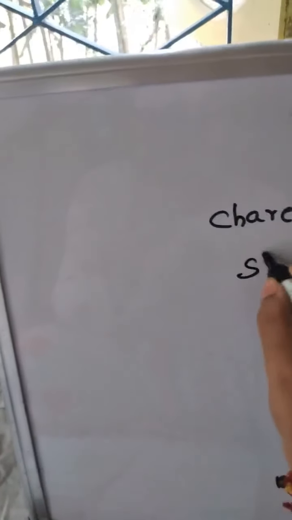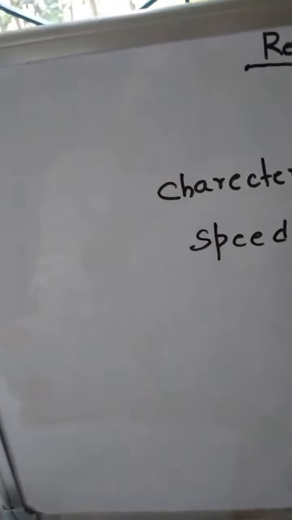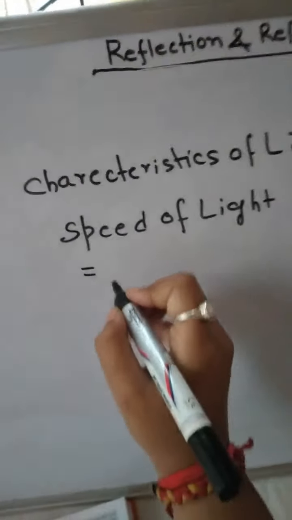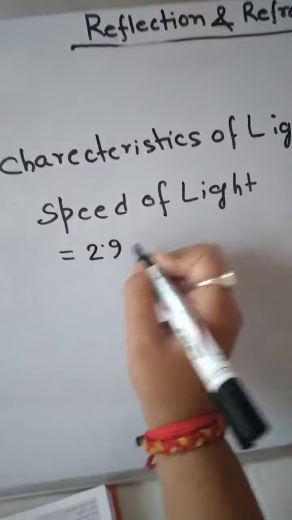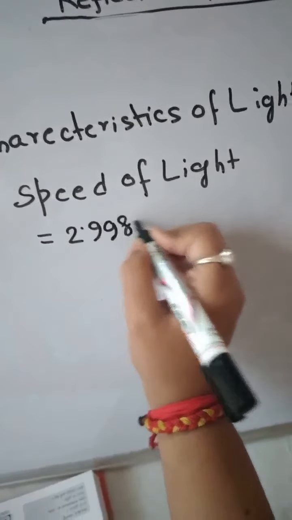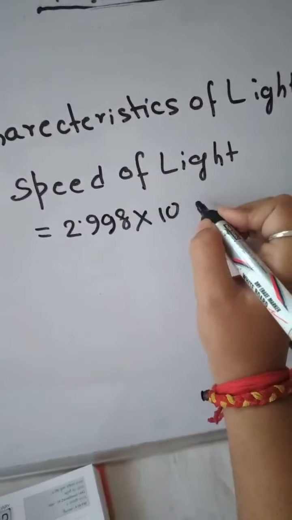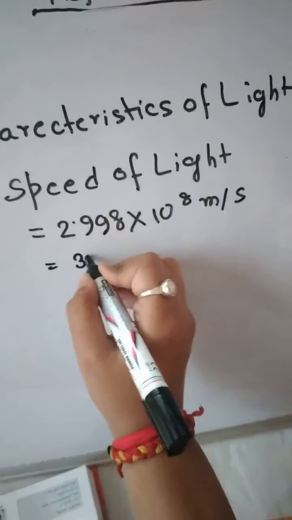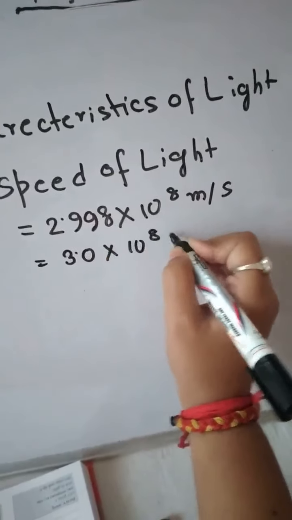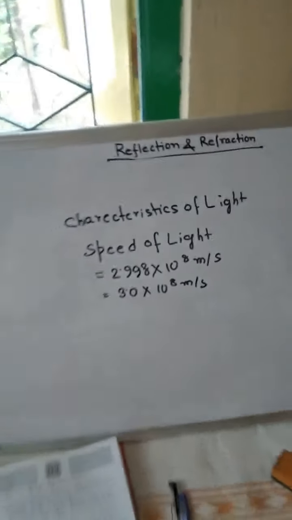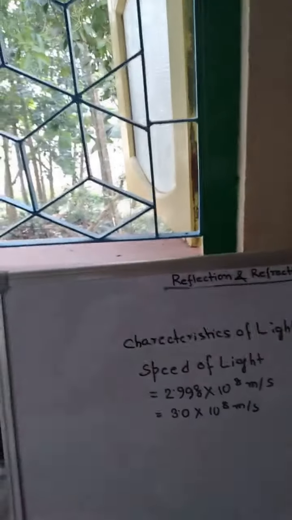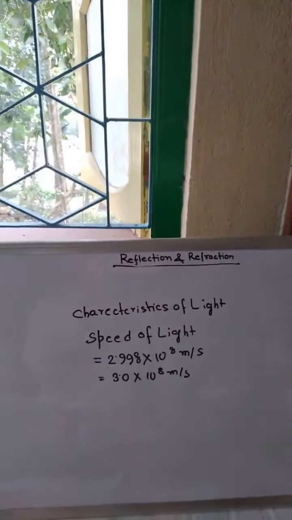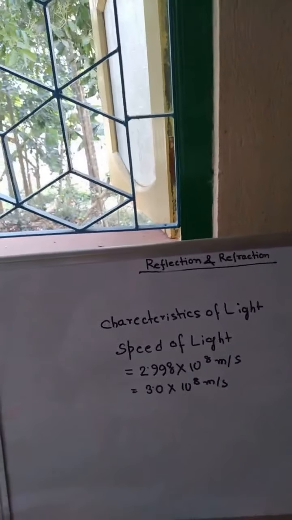If anybody asks you what is the speed of light, then you can tell them that the speed of light is approximately 2.998 into 10 to the power 8 meters per second, or 3.0 into 10 to the power 8 meters per second. This is the speed of light. Understood?